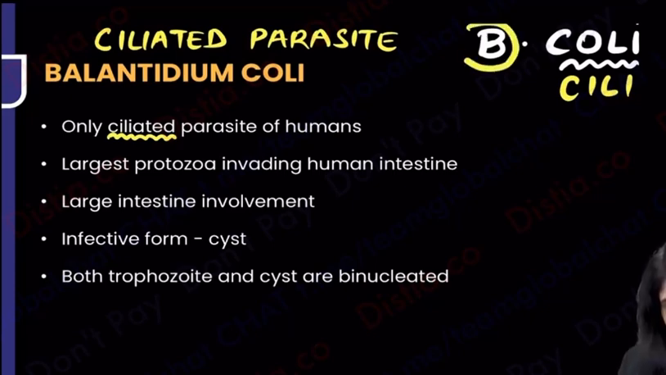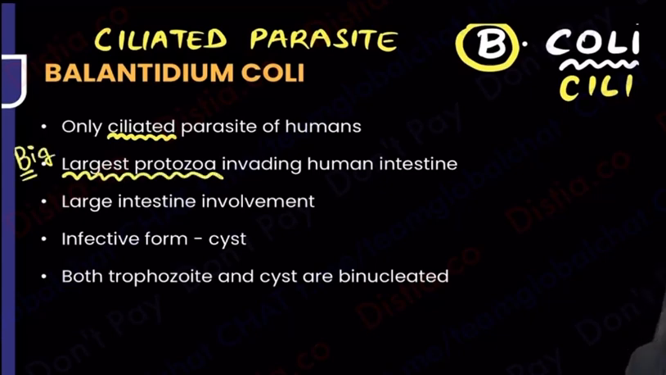Then the B of Balantidium will remind you of a lot of B's. So if I ask you what is the size, you will say it's big. It is the largest protozoa that you have in the human intestine. It is very, very big. Which intestine is affected? The large intestine is affected. So simple, the B is telling me it's big in size, and it's the big intestine that is affected.